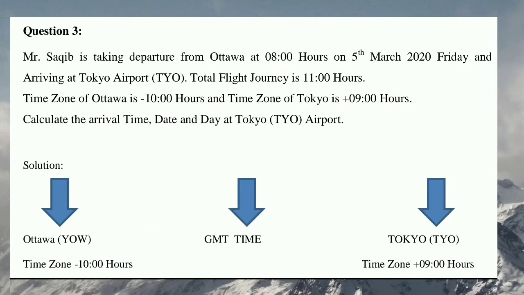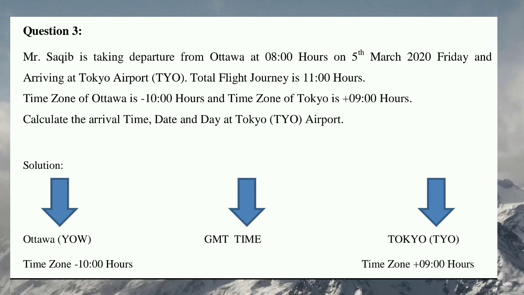So now we will discuss another example where a person will take a flight from a minus time zone country and he will reach a destination that will be in a plus time zone country. So here you can see example number 3 where Mr. Saqib is taking departure from Ottawa at 8 hours on 5th March 2020 on Friday, and he is arriving at Tokyo airport. The arriving time is not given because that is what we are going to calculate.